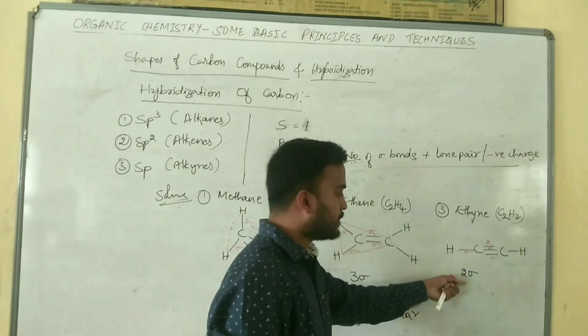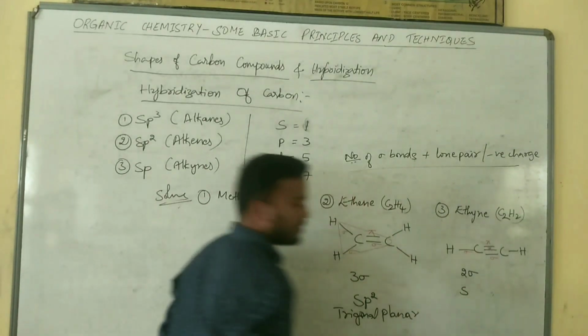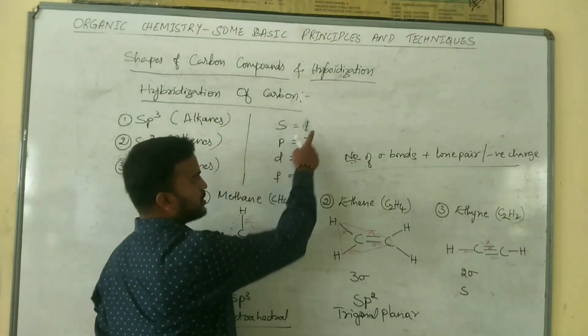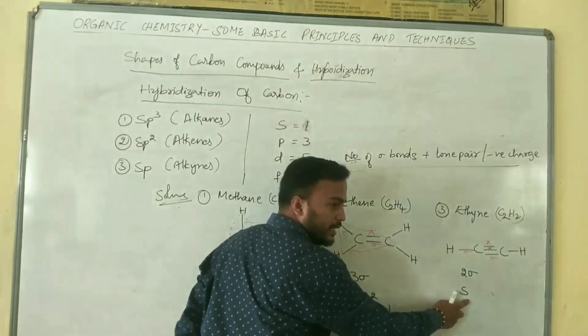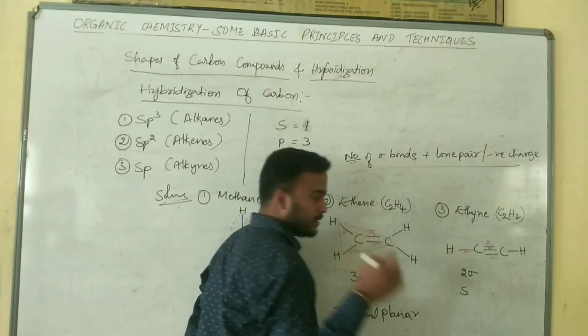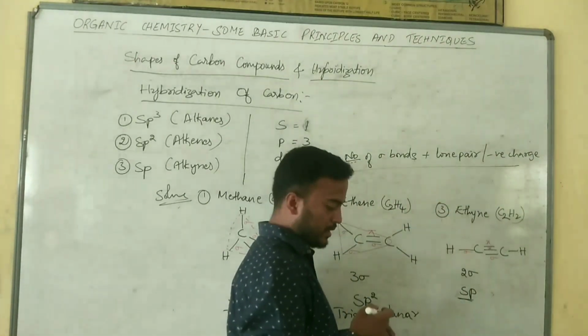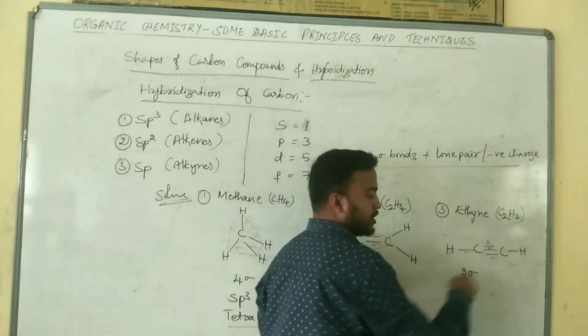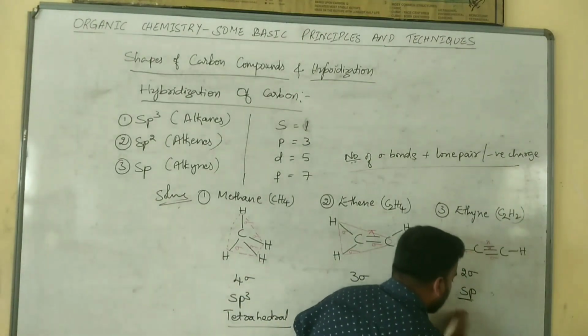We should start from s, then after the completion of s, we should go for p. In this case we require only 1 p suborbital. So the hybridization is sp, and the structure looks linear. Therefore the structure is linear.